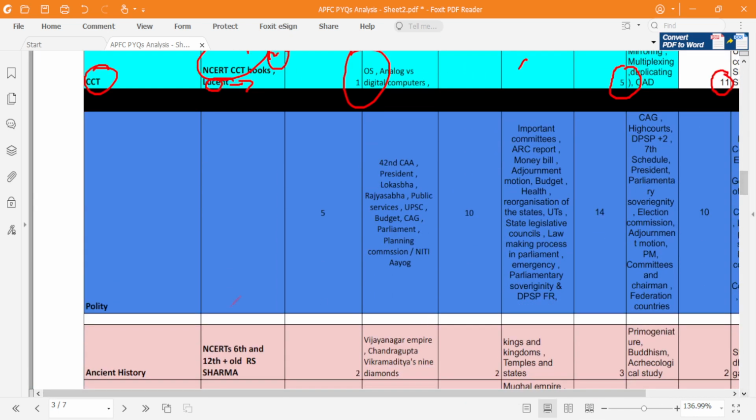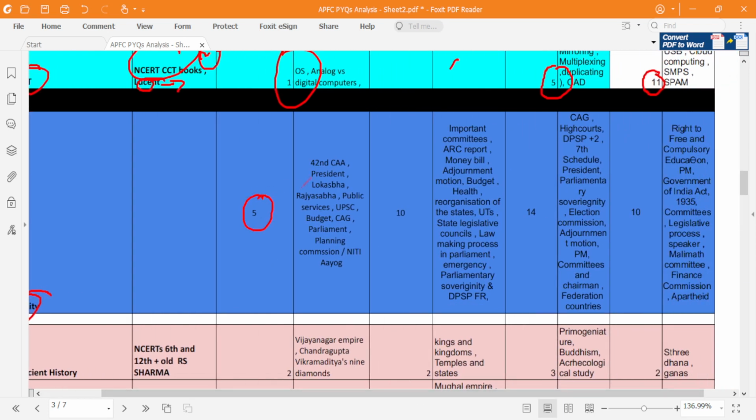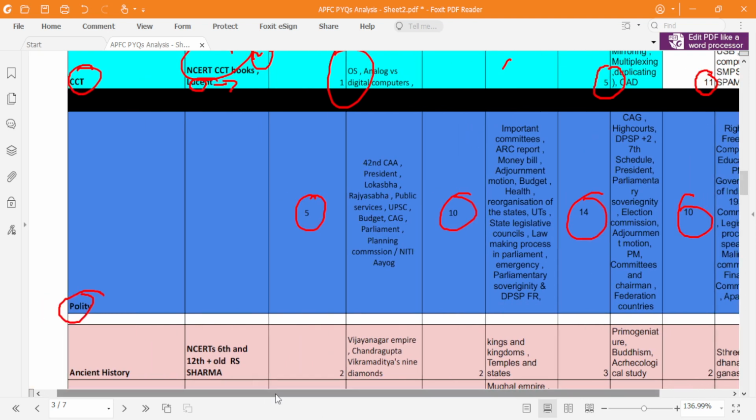Next, coming to polity. Polity plays a very important role because there are a decent amount of questions: 5 in 2002, 10 in 2004, and in 2012, 14 questions, and again in 2015 they have asked 10 questions. Okay, so the one and only important source is Lakshmikant, right?